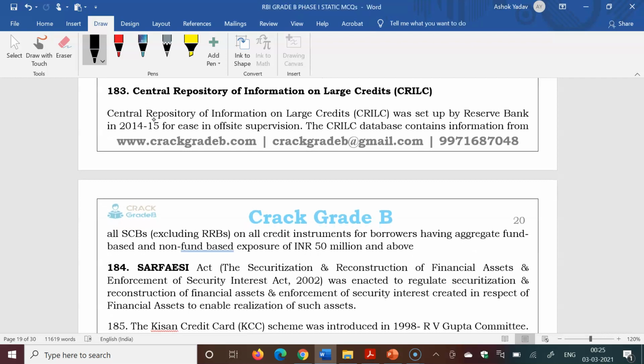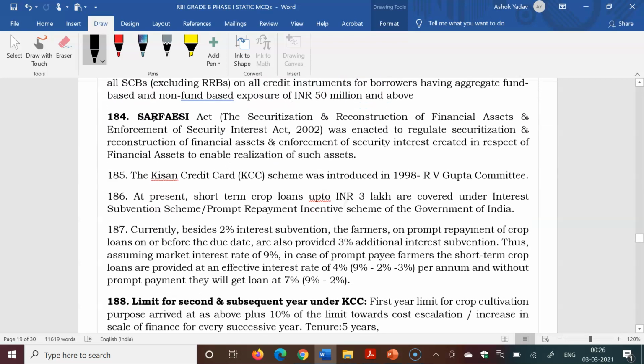Next, CRILC stands for Central Repository of Information on Large Credits, meaning all exposures of INR 50 million and above have to be informed. The banks have to maintain the data of these lendings and provide the information. So the Central Repository of Information on Large Credit will keep all this data.